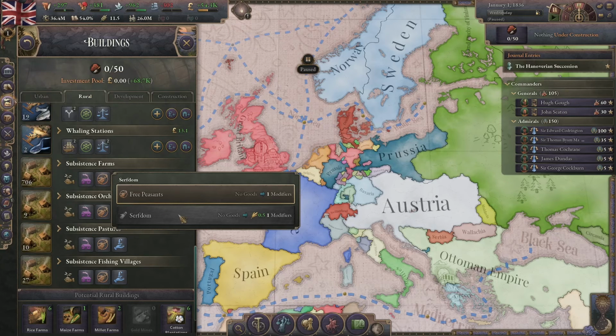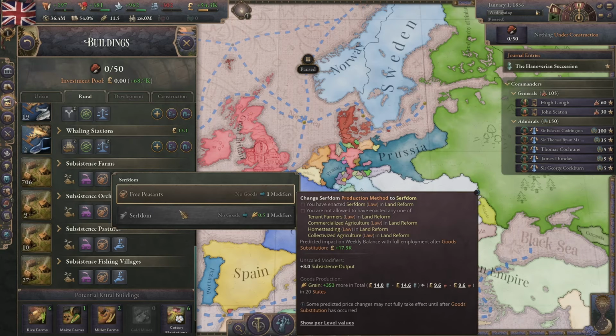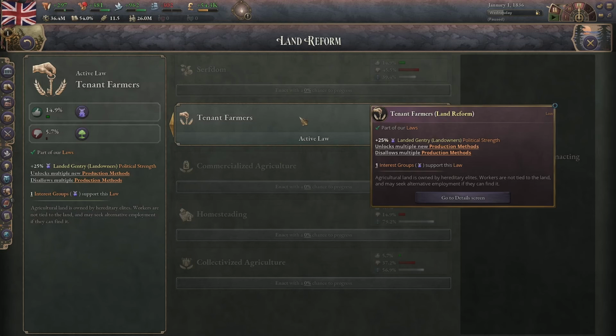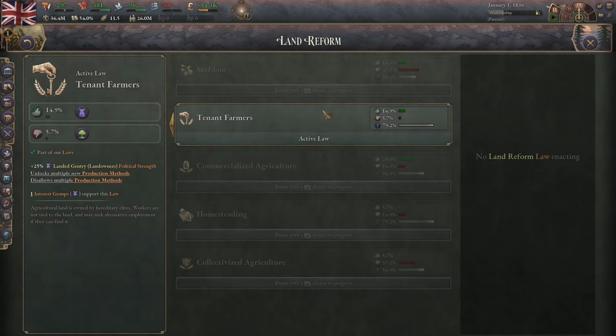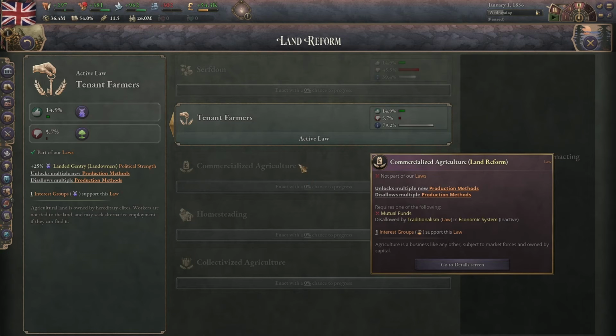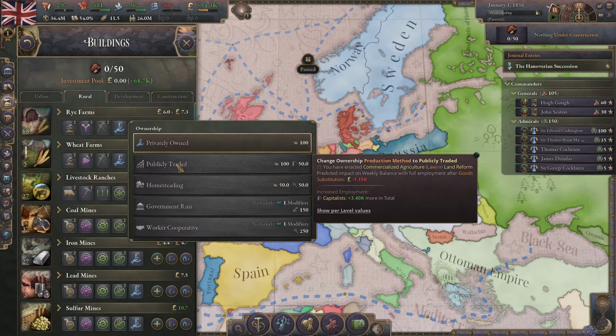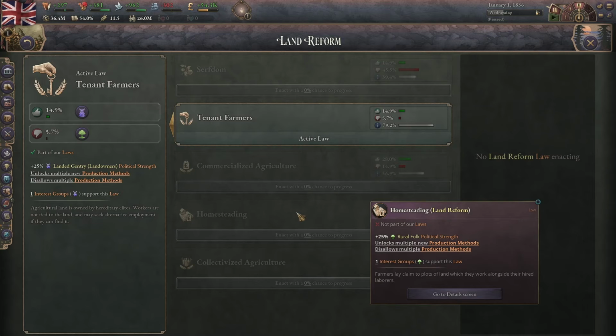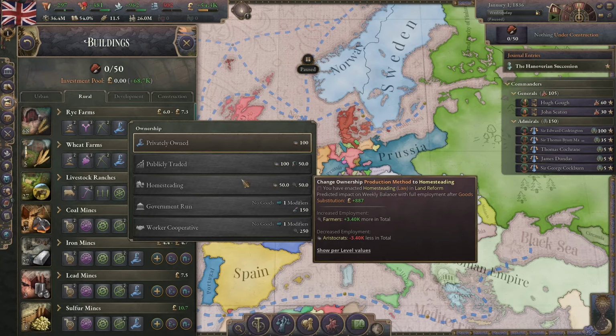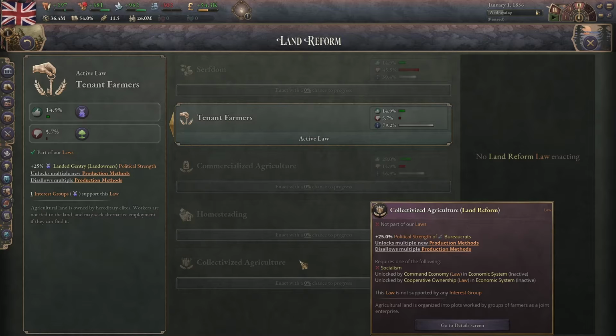Serfdom, shockingly, unlocks serfdom for your subsistence farms. It increases your output by a little bit, and people don't like it. Tenant farmers and commercialized agriculture are basically the same. However, with commercialized agriculture, you can have them set to publicly traded, which just employs more capitalists. Homesteading, shockingly, unlocks homesteading, which decreases the amount of aristocrats employed and increases the amount of farmers employed. Collectivized agriculture makes it all government ran, which I already explained with the command economy.